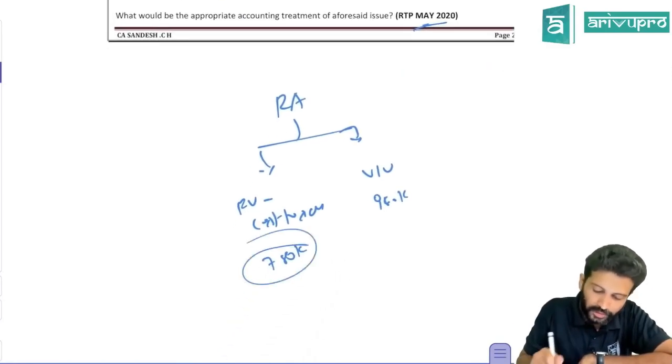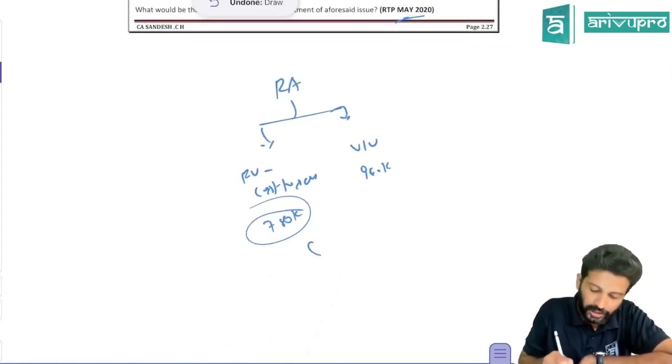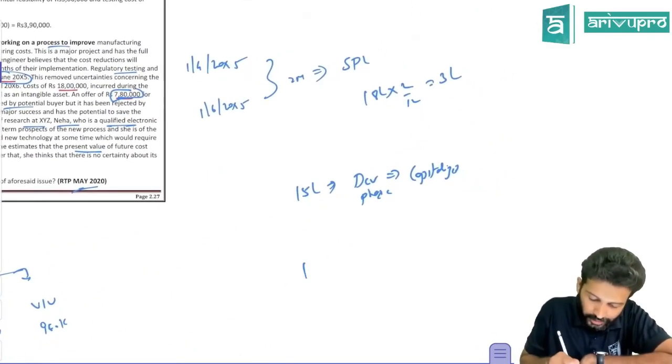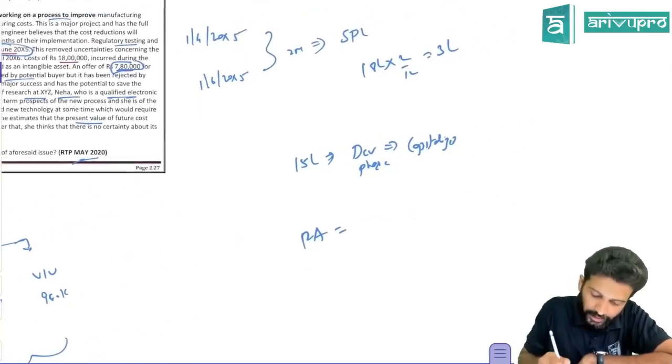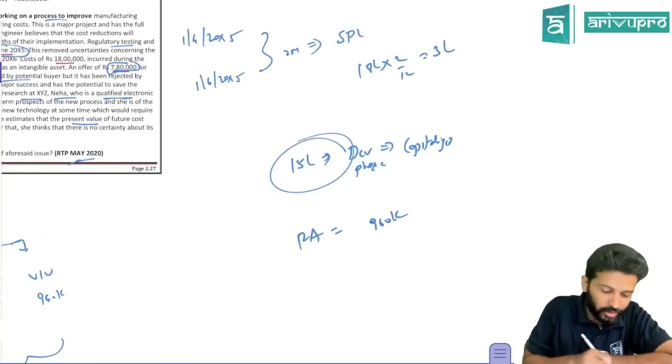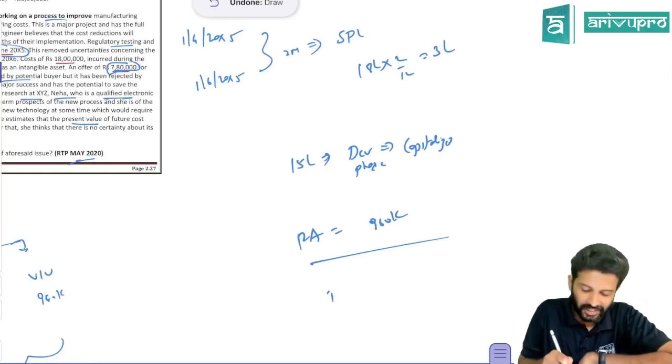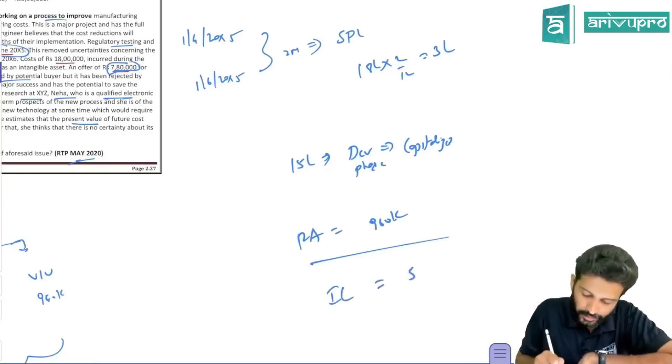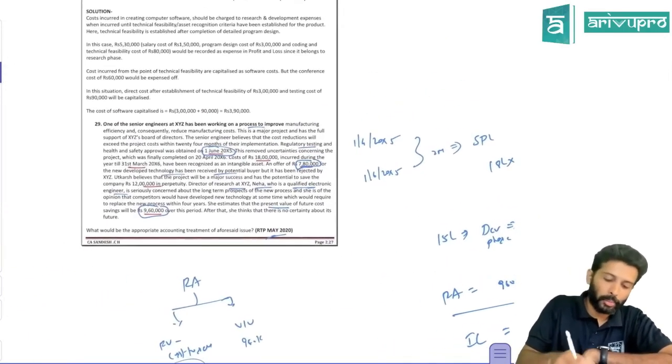So if you sell, you're going to get 780. By using it, you're going to get 960. Higher of the two will be your recoverable amount. So basically, recoverable amount in this case will be 9,60,000. Carrying amount is 15 lakh. Recoverable amount is only 960. That means indirectly you'll get an impairment loss of how much? 5 lakh 40,000.